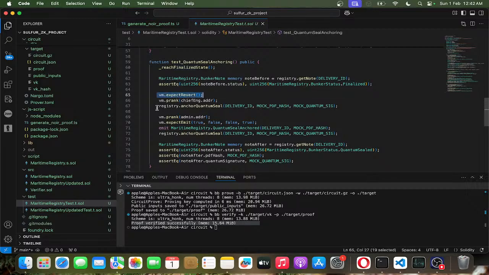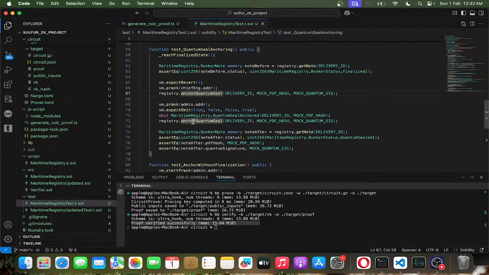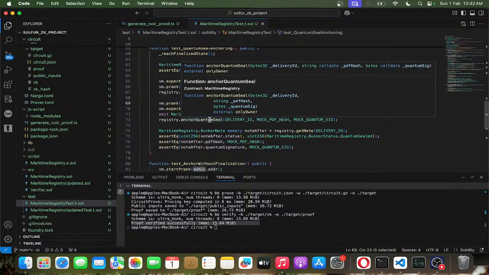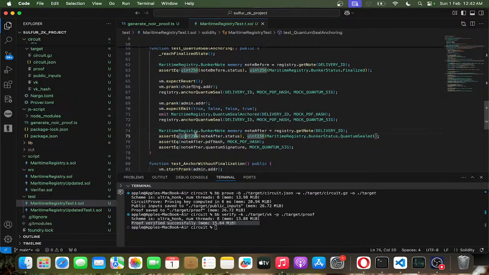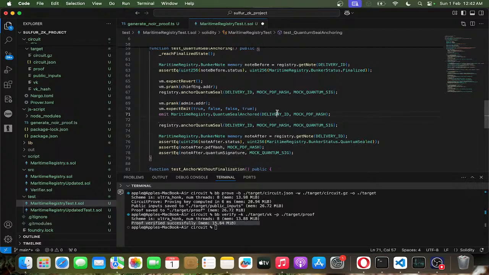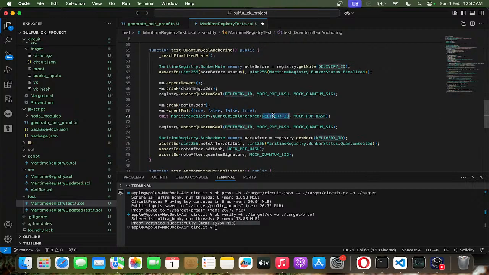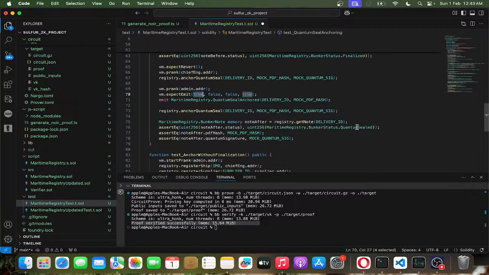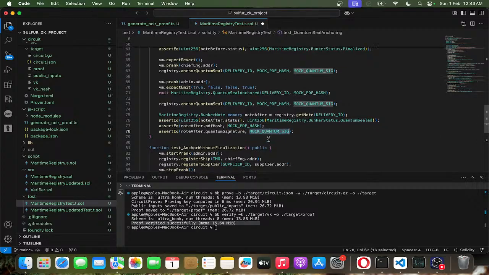vm.expectRevert. So this should be called only by the admin of the contract or the owner of the contract. So if the chief engineer calls, it's going to revert, and after that you can see the admin calls this function, it passes, and it also emits the delivery ID and then the mock PDF hash. And this delivery ID is the only indexed parameter, so the first parameter is true and then false, true, and then we check the status has been updated to the quantum seal, and also the PDF and then the quantum signatures have been updated.